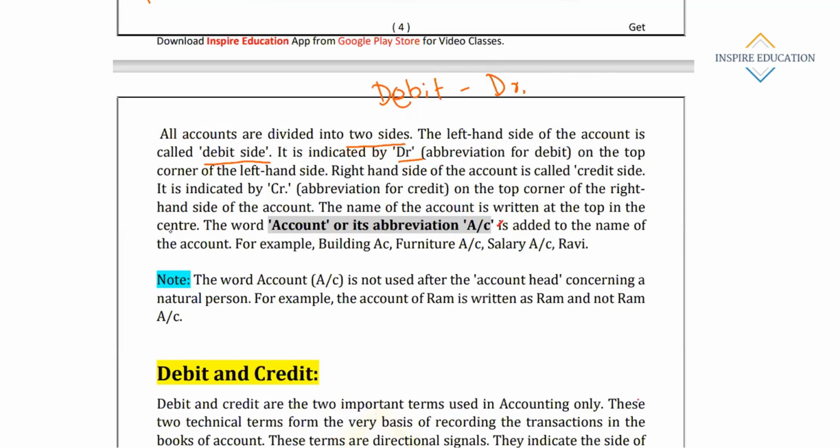And the right hand side is called credit, abbreviated as CR. Then it is added to the name of the account, like building account, furniture account, salary account. All the accounts are abbreviated with A/C.